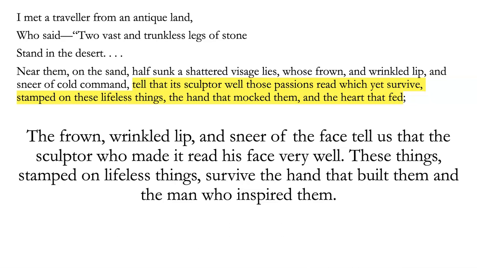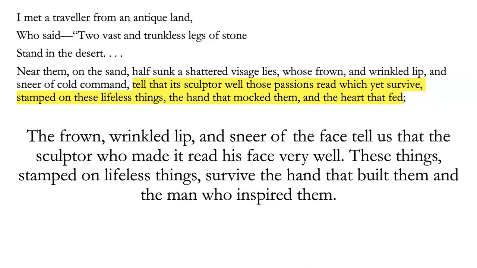What he's saying is that the work of the sculptor has actually, ironically, survived the work of Ozymandias. What we can see here from this statue is not that Ozymandias was a great king and a fantastic leader. What we can see is the sculptor was a really good one. And so that's another irony of the hubris of Ozymandias having this statue built of himself to celebrate his glory, whereas actually all we know for sure is that the sculptor who did it was very good at his job. So apart from that, the poem's quite easy to follow.